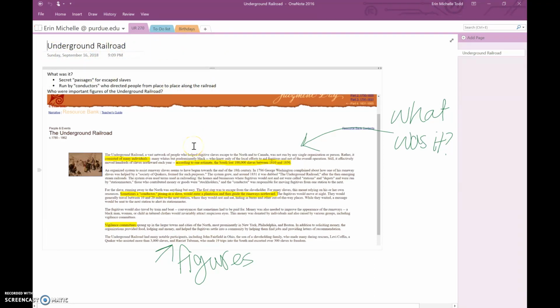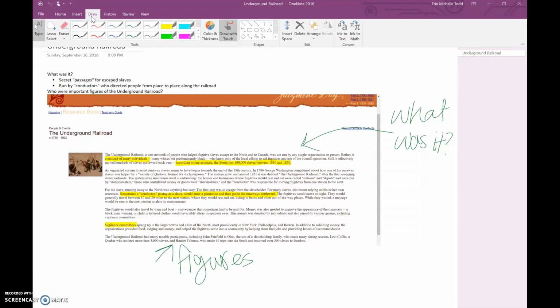I inserted a screenshot of a website that talked about basic facts of the Underground Railroad. I'm able to highlight it and make notes on it using the draw buttons at the top of the page. It's set up fairly similar to Word, which makes it really easy to navigate.